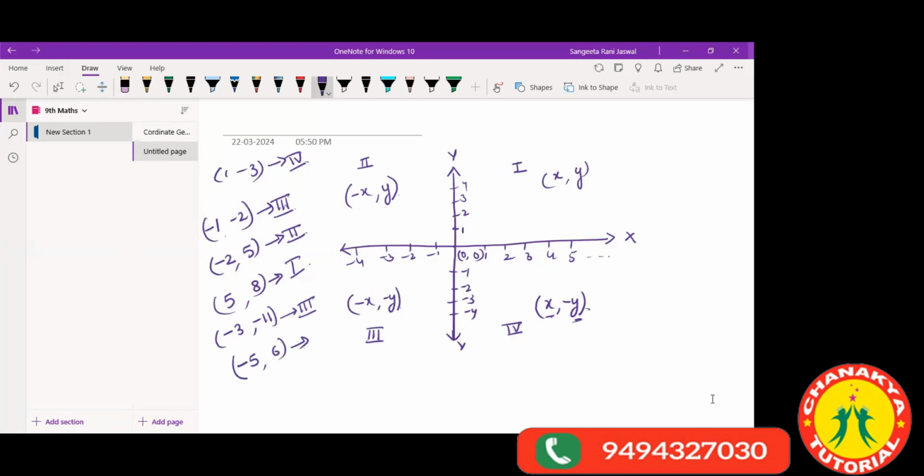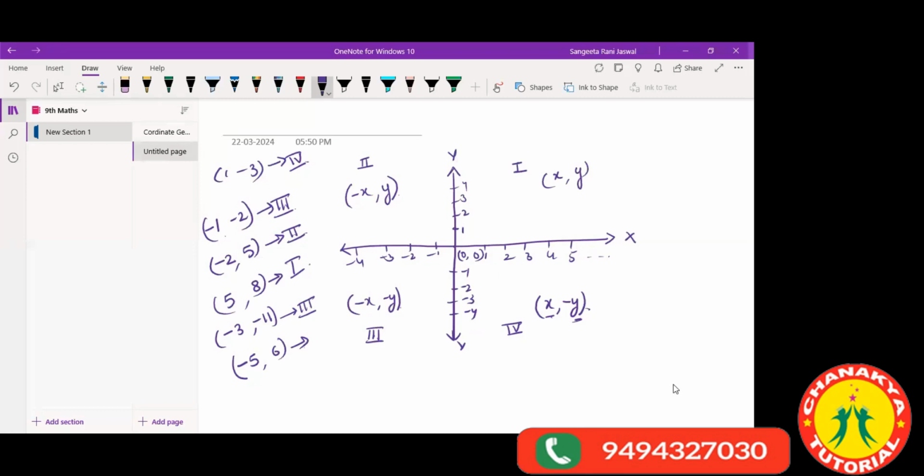Minus. Ma'am, the second quadrant, the fourth quadrant.